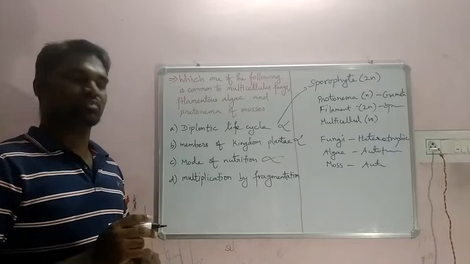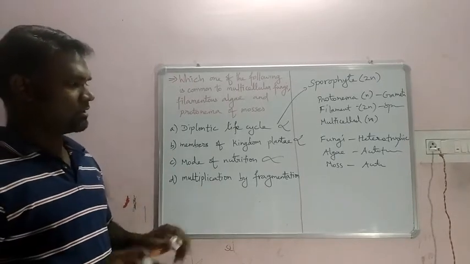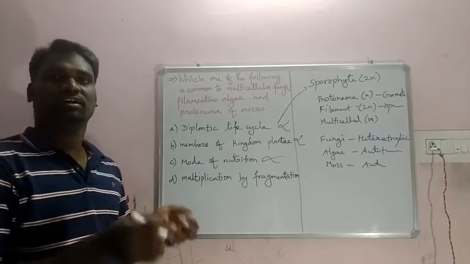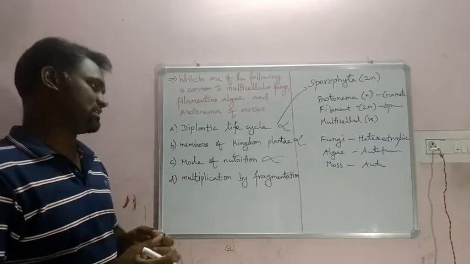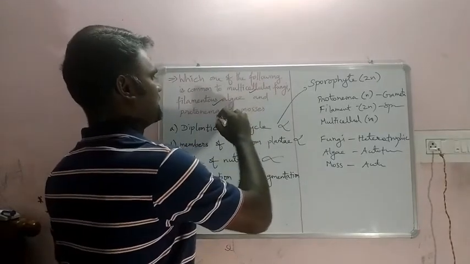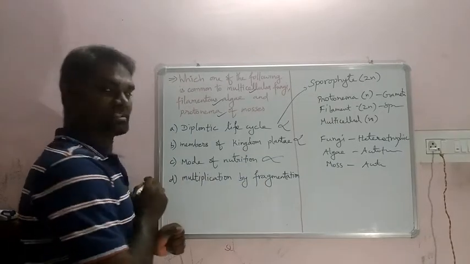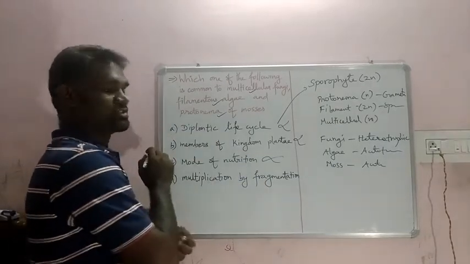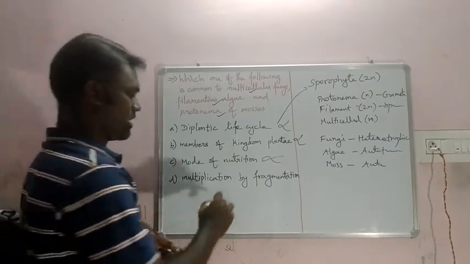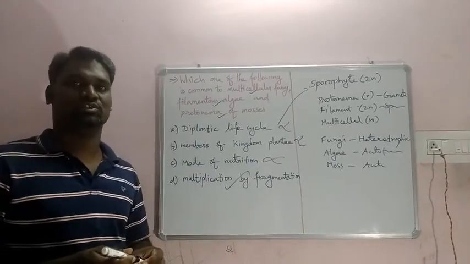We are coming to the last one, multiplication by fragmentation. In fragmentation, the body gets divided, and each body portion is considered a new organism. That property is available with all organisms. Multicellular fungi have the asexual method of fragmentation, filamentous algae also have it, and Protonema also. So option D is correct over here. I hope you all understand. Let us see the next question.